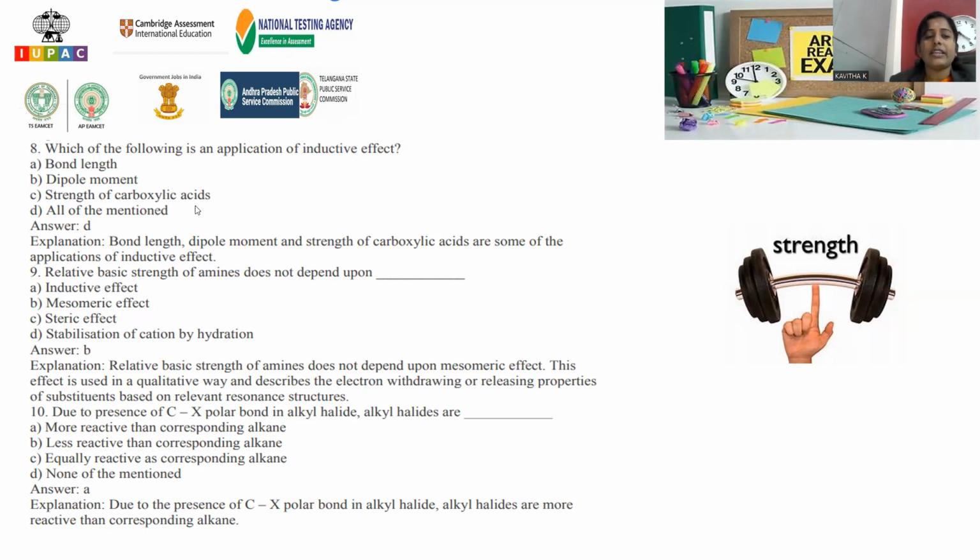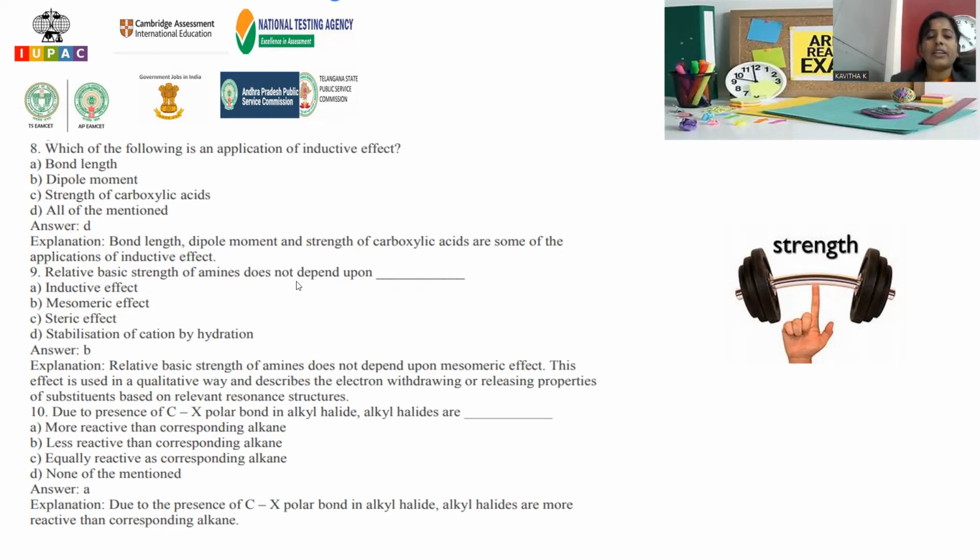Strength of the carboxylic acid, just now we clearly explained by means of inductive effect. When +M effect groups are present, carboxylic acid strength decreases. When -M affecting groups are present, carboxylic acid strength increases. This is the way everything got explained, so A is correct, B is correct, C is correct. All mentioned is the correct answer. Bond length affected, dipole moment affected, strength of carboxylic acids, all are applications of inductive effect. Okay, move on to question number 9.